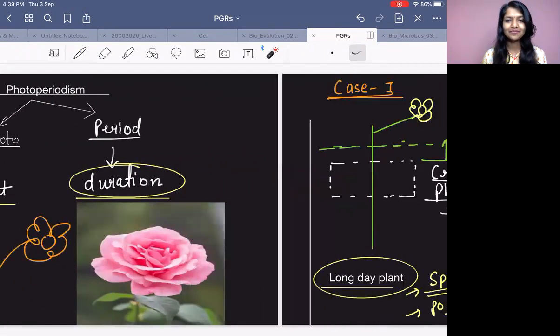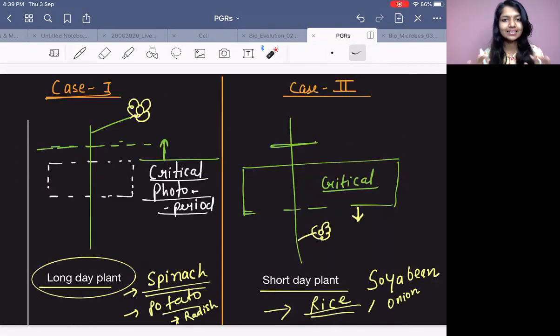So let's begin. There is a critical period. There is a critical photo period, above which a plant flowers. Case 1: let's say there is a plant which requires more light than the critical photo period. We always have a critical photo period decided.